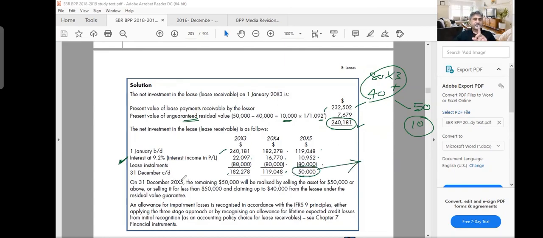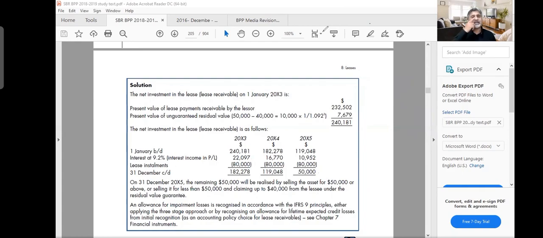Now, on 31st December, this is important, the remaining 50,000 will be realized by selling the asset for 50,000 or above, or selling it for less than 50,000. If you sell it for less than 50,000, then you claim up to 40,000 from the lessee. Whatever amount, up to 40,000, you will claim it from the lessee because that you include inside, under the residual value guarantee. That's all. This is impairment. We will discuss it not now. It is IFRS 9. When we discuss impairment under IFRS 9, at that time we'll talk about impairment.